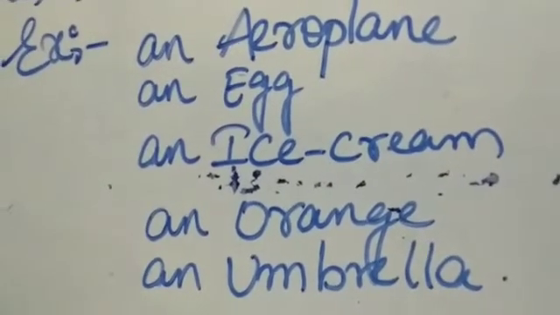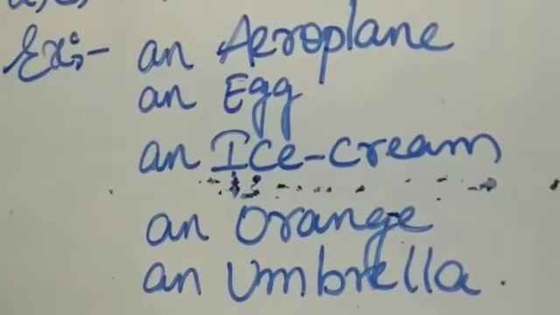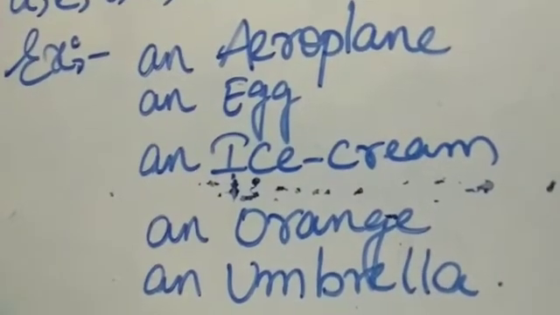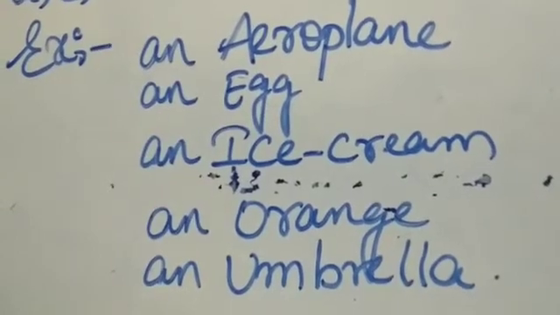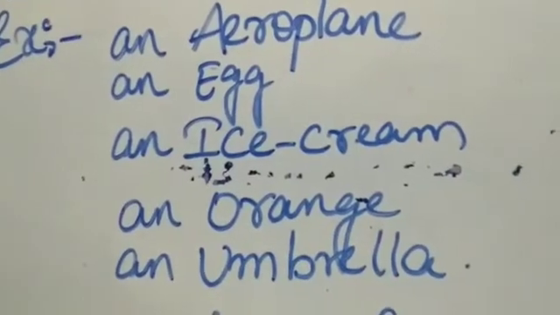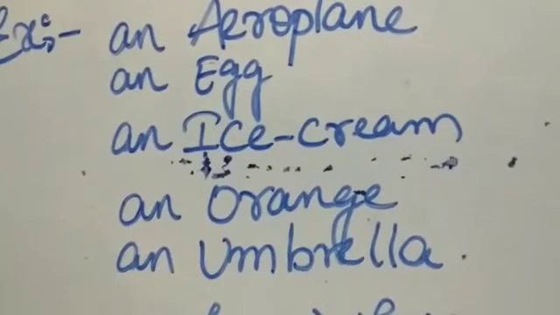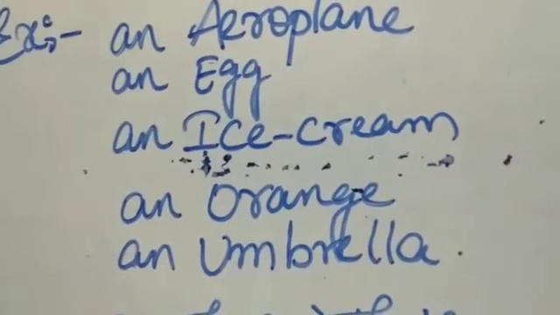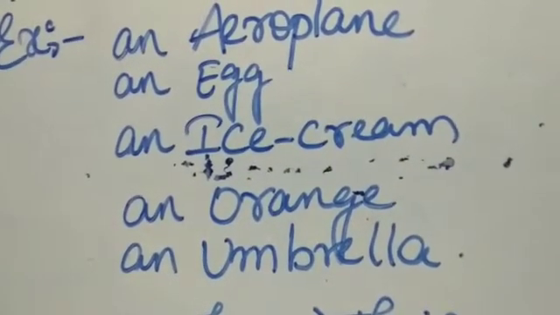So here: an aeroplane, an egg, an ice cream, an orange, an umbrella.